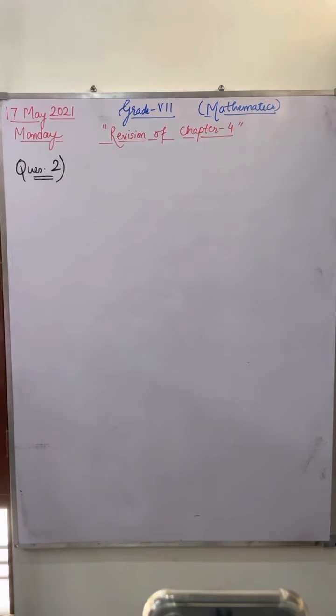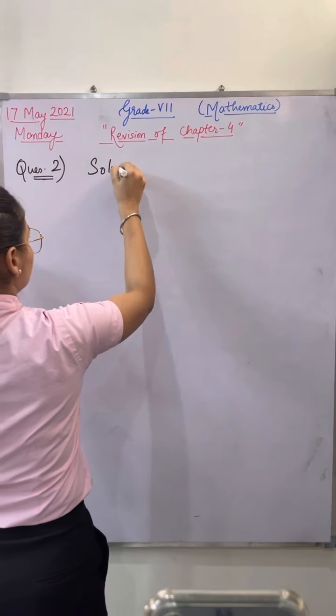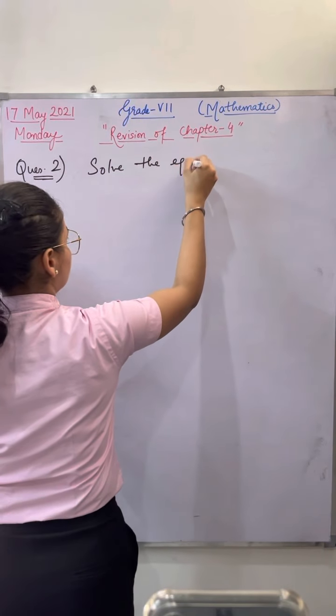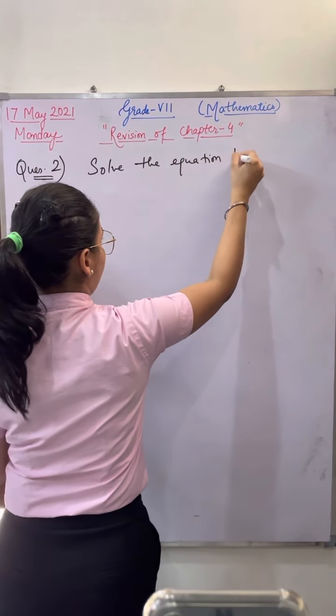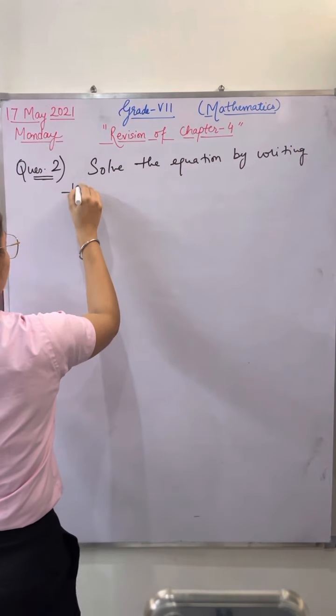The second question I'm giving you is that you have to solve the equations, by writing the steps.